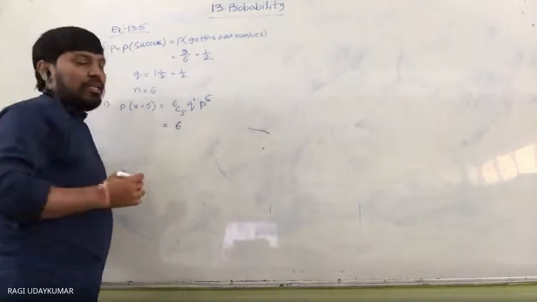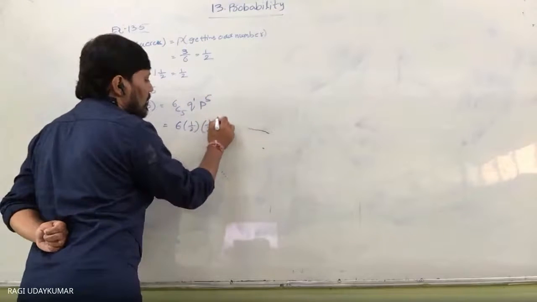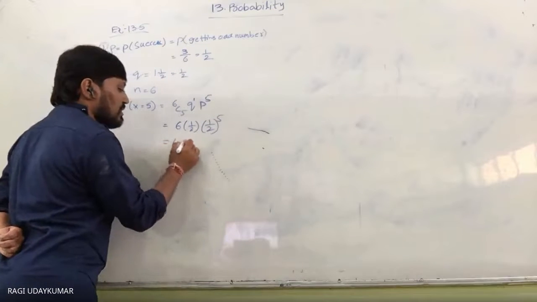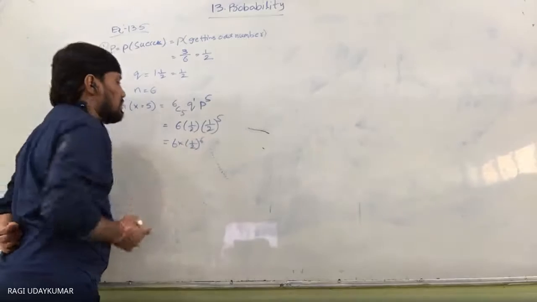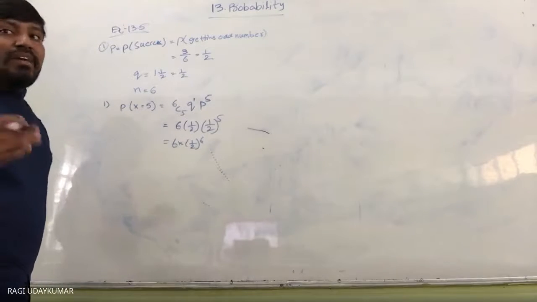So the 6c5 value is 6, and q equals 1 by 2, and p is also 1 by 2. So the probability of x equals 5 is 6 into 1 by 2 to the power of 6. Now the second part is at least 5 successes.